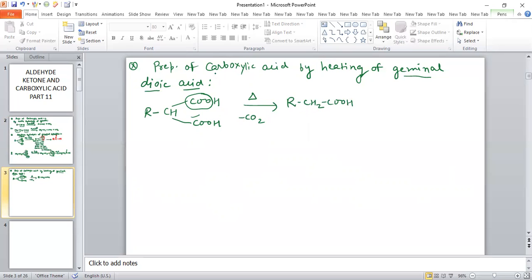This is also one of the methods for the preparation of carboxylic acid. Because there are two carboxylic groups on the same carbon, this compound is geminal dioic acid.